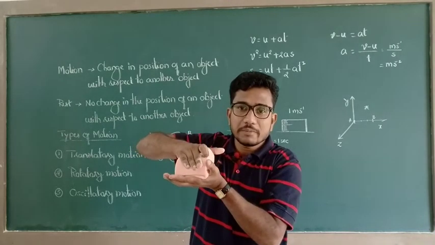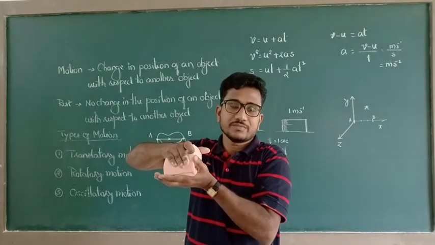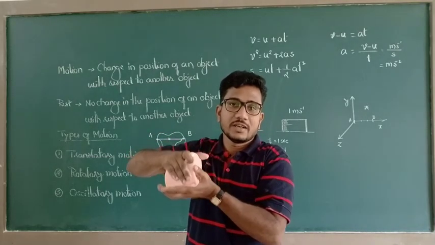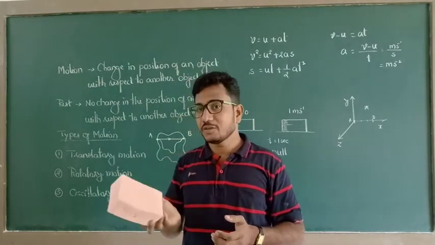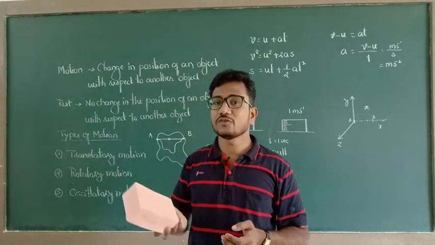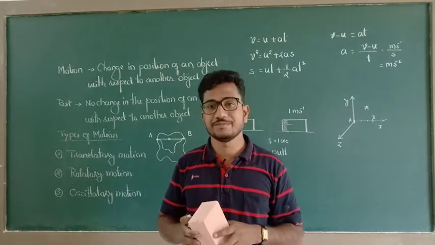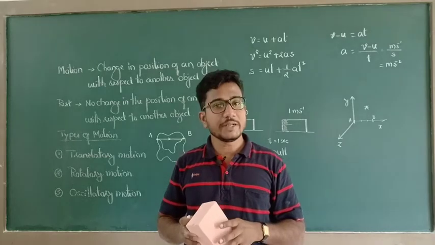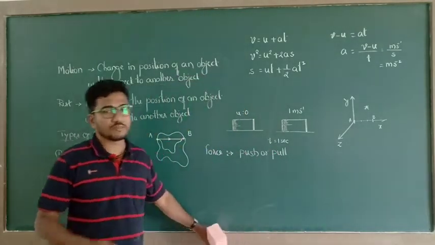Change in the shape is nothing but change in configuration of the object. So that means force is required to change the position, and also force is required to change the configuration of the object. So depending upon the situation, we are going to apply the external agency on the object.